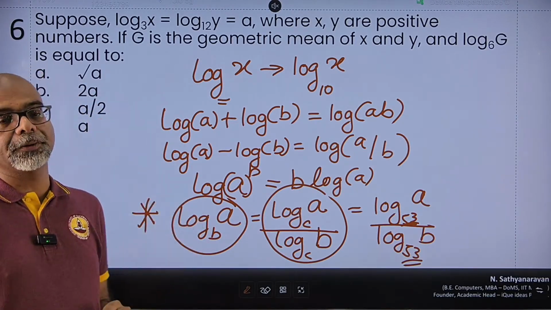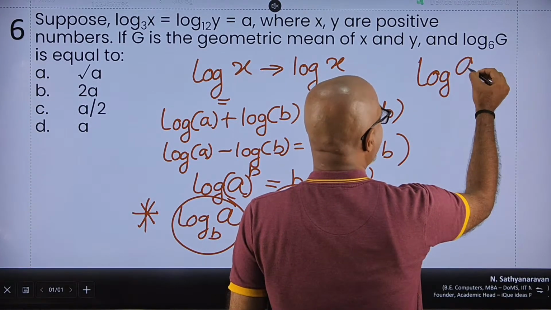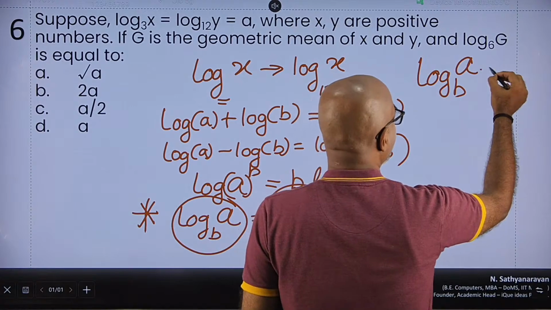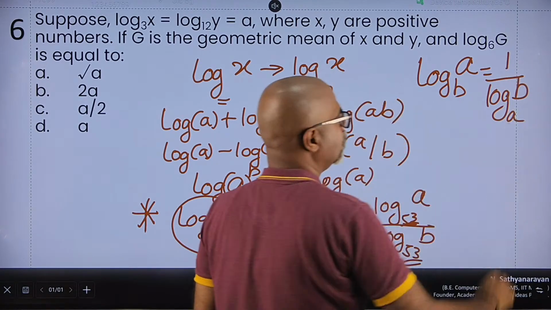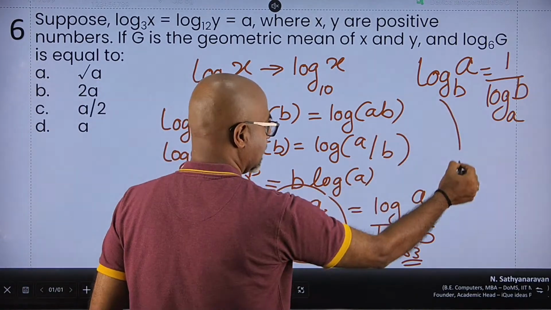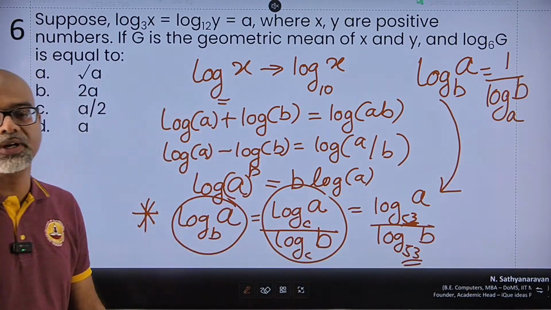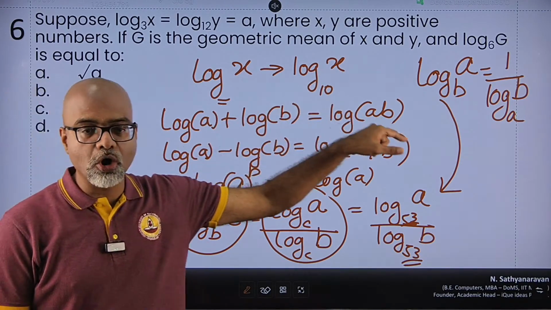You can split it. And log of a to the base b can be written as 1 upon log of b to the base a, right? In fact, this thing uses the concept of changing the base. Why is log of a to the base b the same as 1 upon log b to the base a?